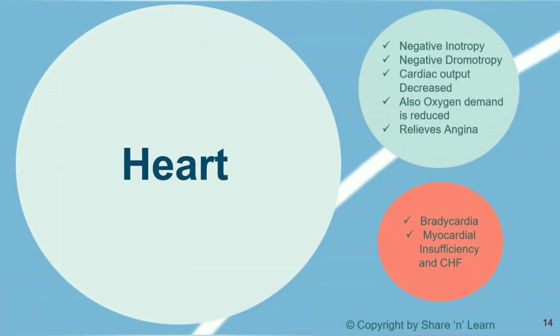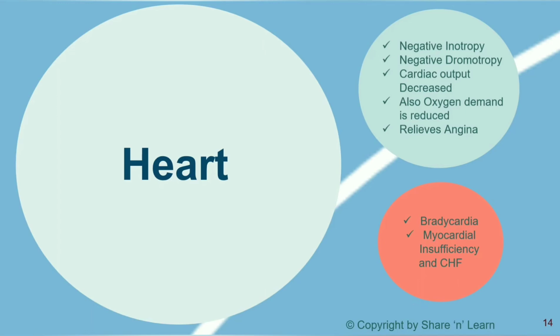Beta blockers produce negative inotropic effect on the heart. That means the force of contraction of the heart is reduced. It also produces negative dromotropic effect, that is retardation of the conduction velocity of the AV node. These two factors lead to decreased cardiac output.